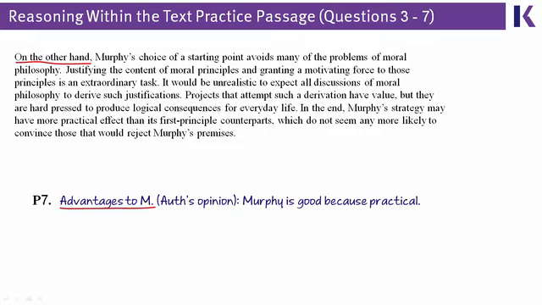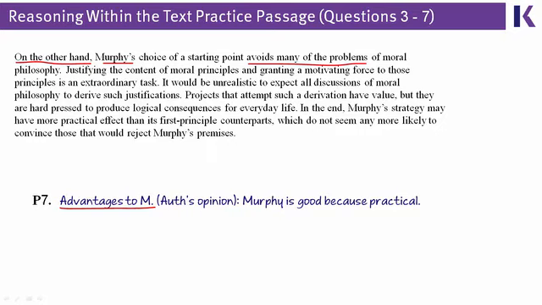And the key here, the reason why we know it's the author's opinion this time, is because the author doesn't say, like he does in paragraph 6, that these other people, the moral skeptics, would say this. He just states it as true, that Murphy avoids lots of problems of other philosophy. And then this paragraph mentions all the nice things about Murphy, and all the ways he makes philosophy make sense.